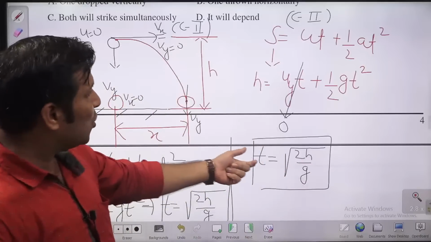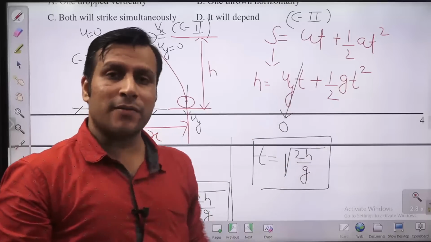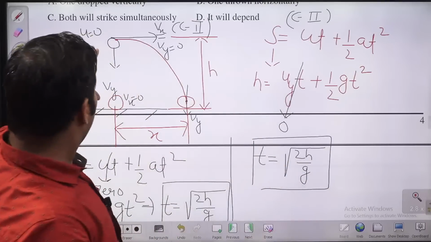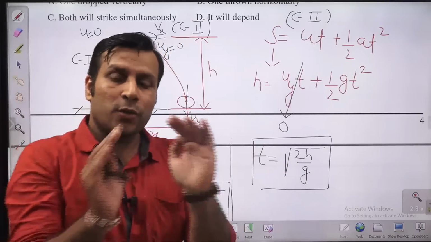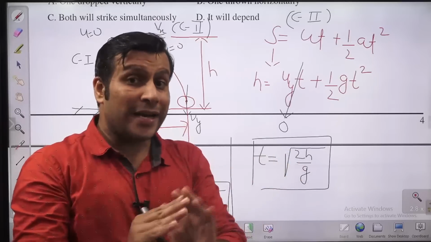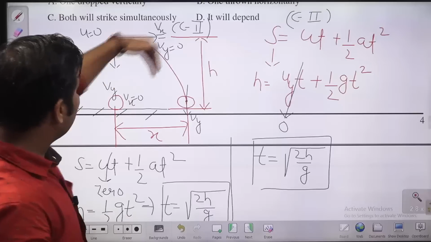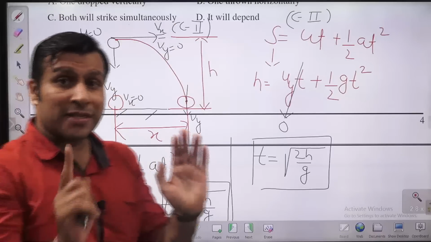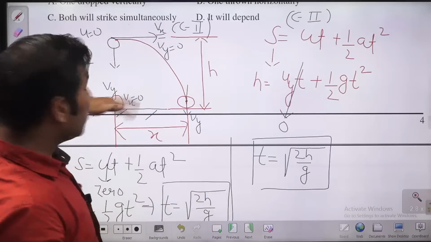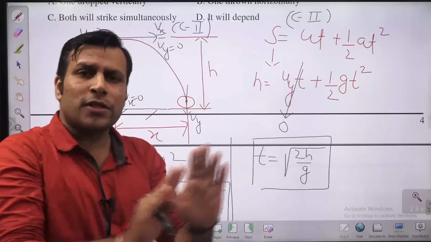You can calculate velocity also, guys. Time you are having, you can calculate the velocity, because both are traveling the same vertical distance. So their velocity in the y direction, Vy, is same, whether you are releasing it like that or like that. But what is the difference? In this case, there is no velocity in x direction. So the total velocity is Vy only.